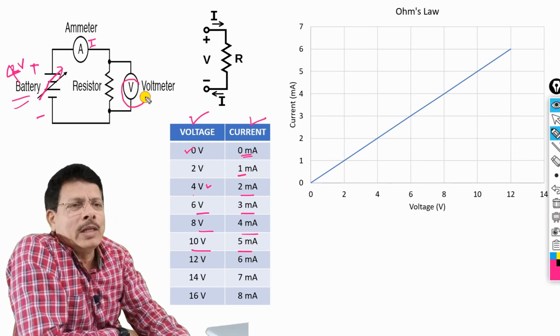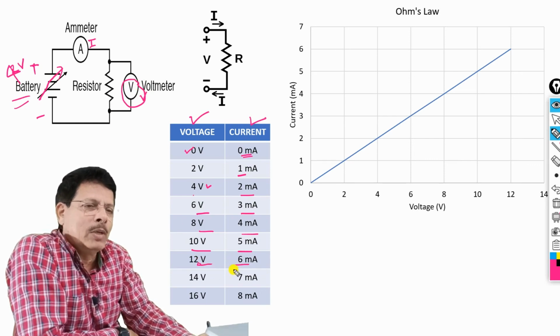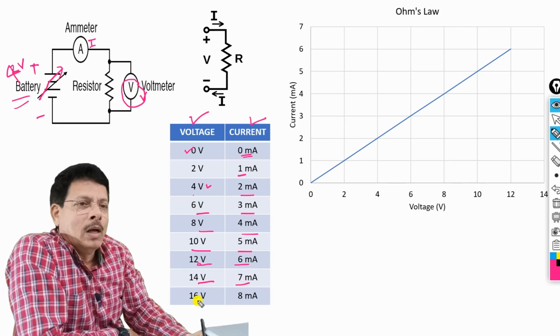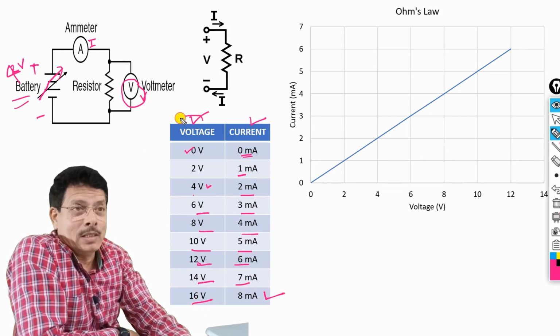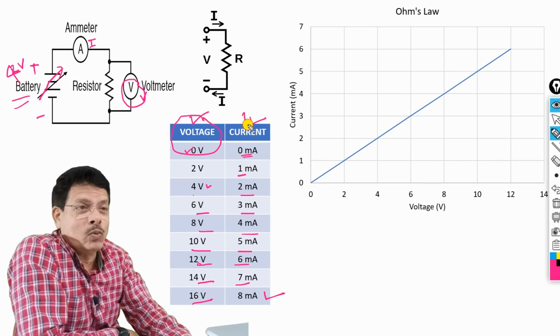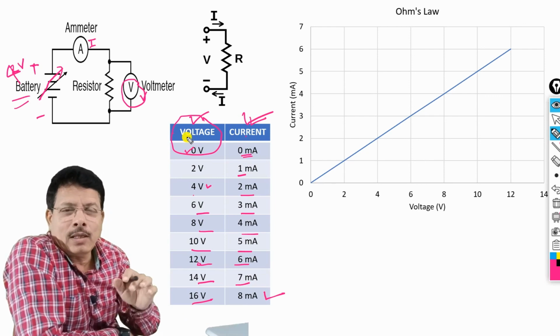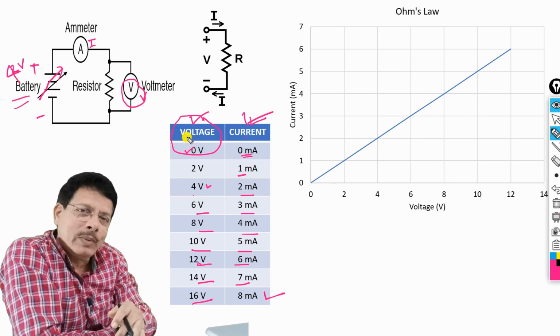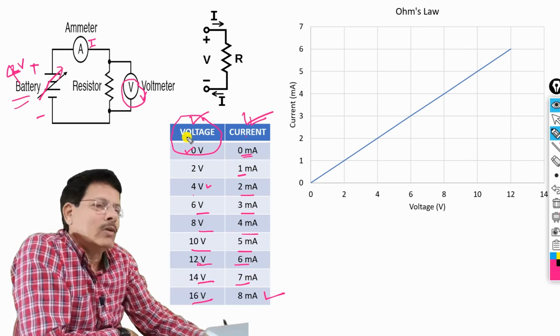Voltage across the resistance and the current flowing through the resistance. So this table gives applied voltage and resulting current. See that this is what we apply, this is the cause, and this is the effect. Voltage is the cause and the current flowing is the effect of that. And again you can draw this and see what we get here.